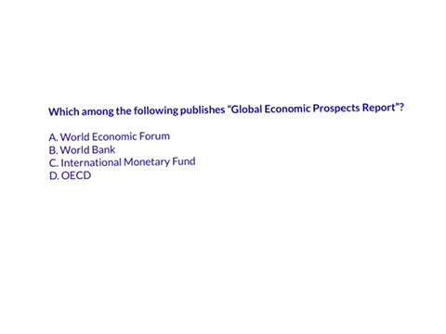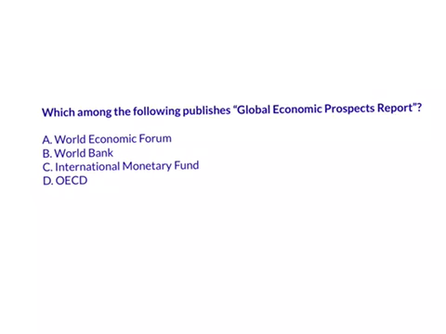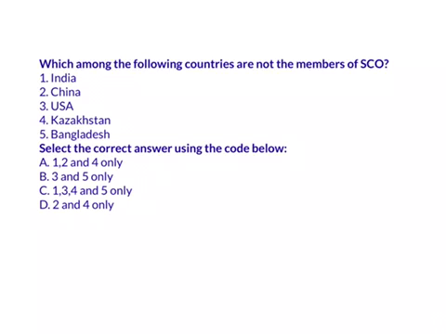First, let us see answers for the questions from our previous day. The first question is, which among the following publishes Global Economic Prospects Report? The answer here is World Bank. It is B.